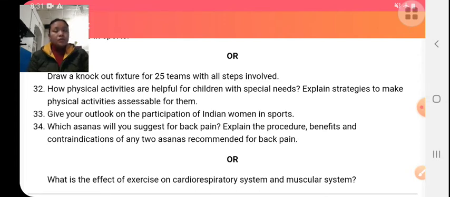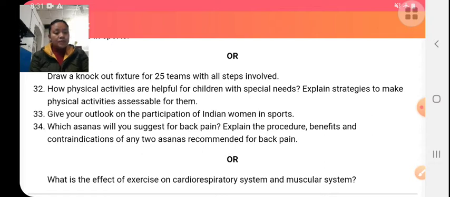Today, modern society has accepted the participation of women in sports competitions. The trend of women's participation in sports has also improved in Indian society.